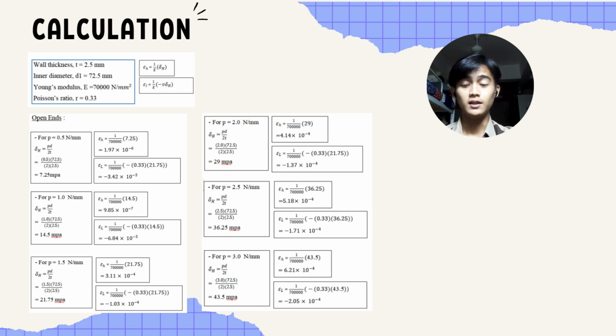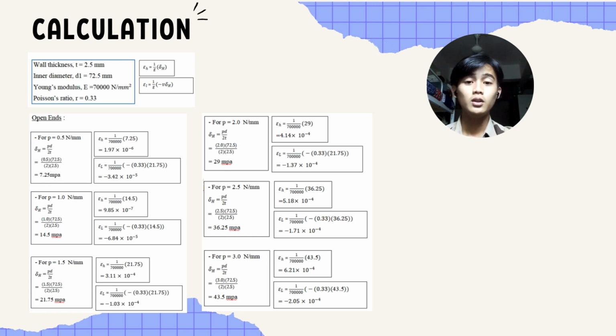As you can see in this slide, these are all the data that we got from our experiment to get the theoretical values. After calculating, these are all the results that we got.